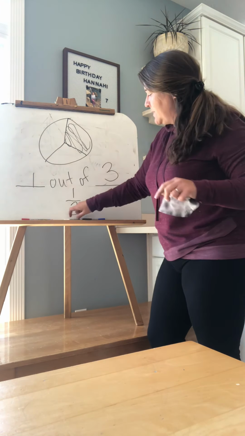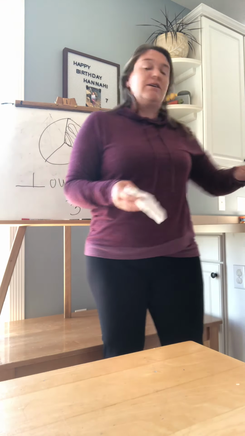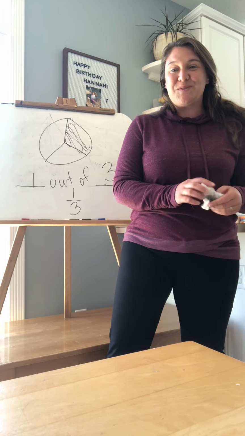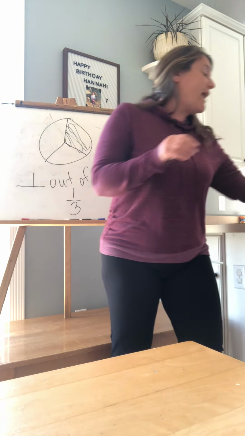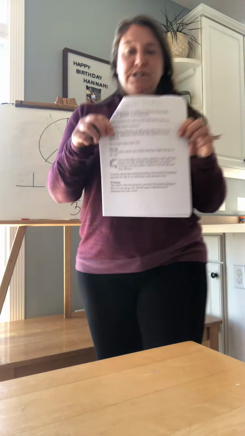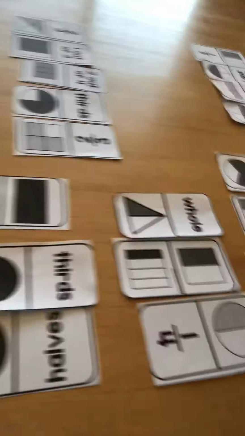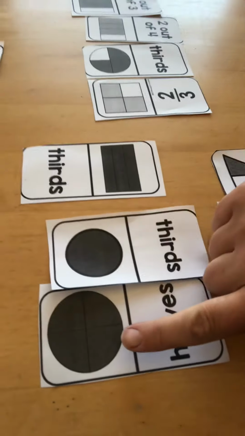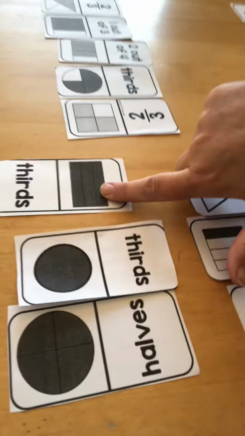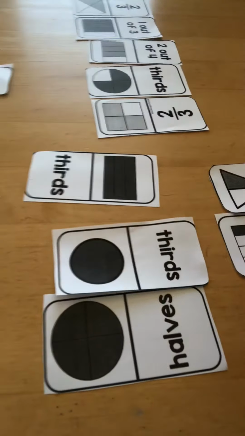All right, to go along with our lessons for this week, we have a domino game. It was in your packet. The directions for the dominoes are also in your packet. Let me show you what these dominoes look like. So I've kind of sorted them. Sorry, it's like you're in an earthquake right now. You can see these are all colored in. So that would be an example of a whole.